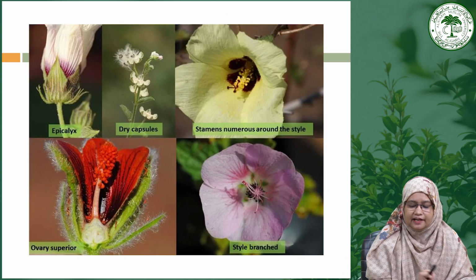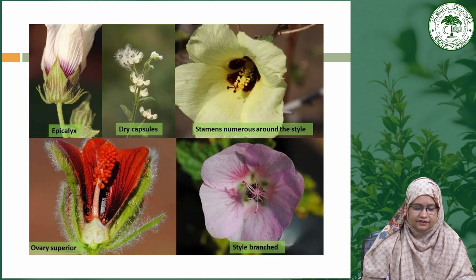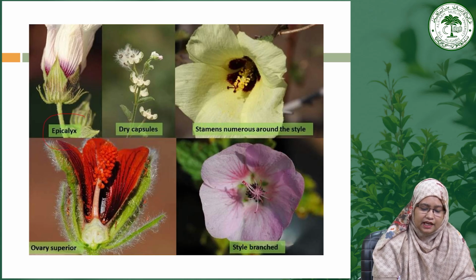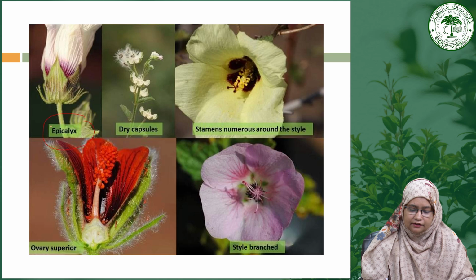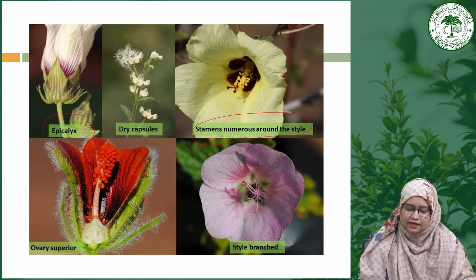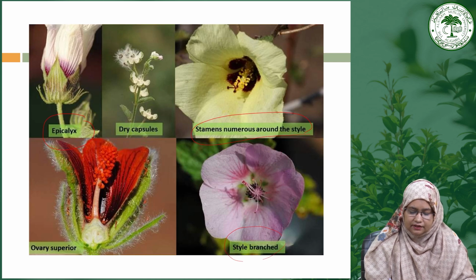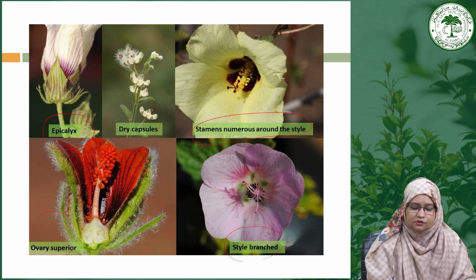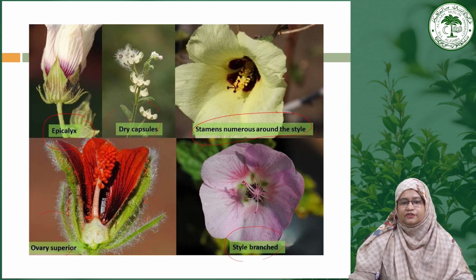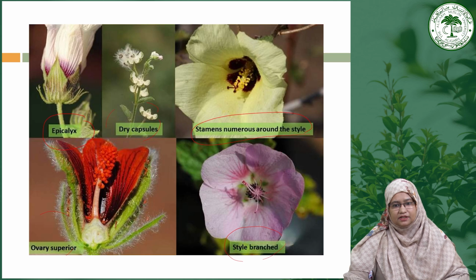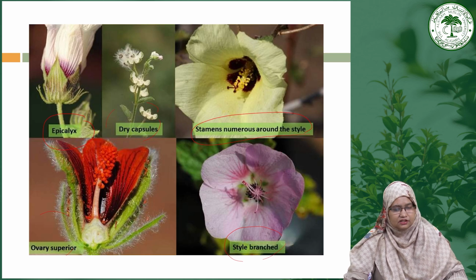So these are some diagnostic characters of the family Malvaceae, like presence of epicalyx, then the number of stamens is numerous and they form the staminal tube, and in the gynoecium, the style is branched, representing the number of carpels; the number of stigmas corresponds to the number of carpels. The ovary is superior and the fruit is generally a capsule. As you can see here, the dry capsule. These are the diagnostic features of the family Malvaceae.